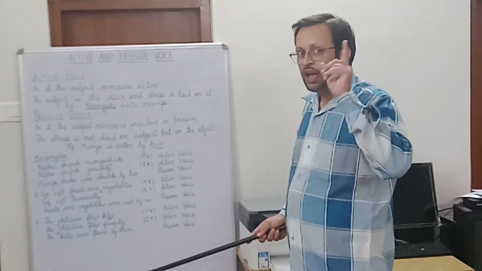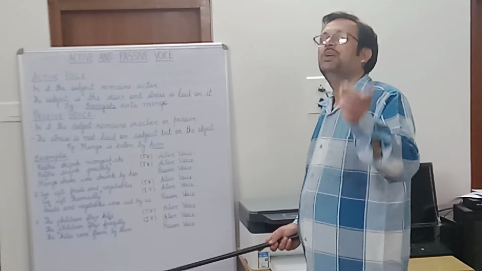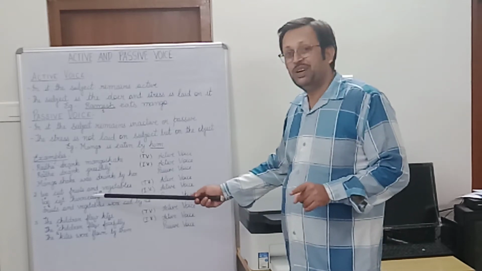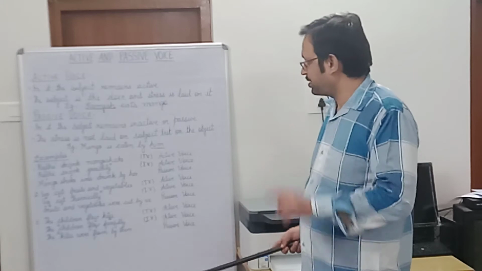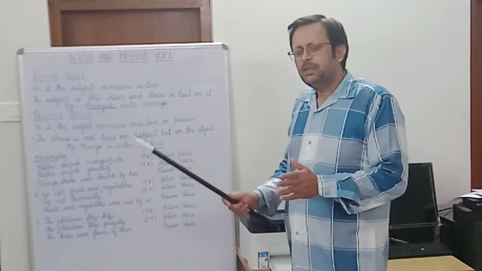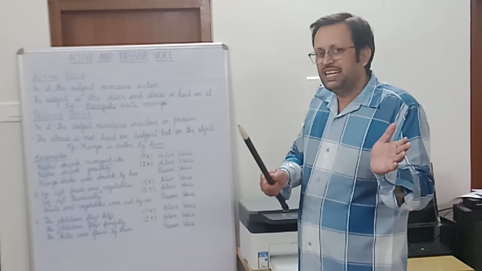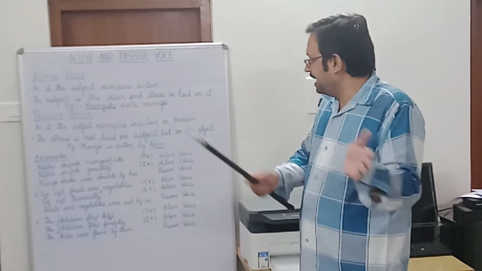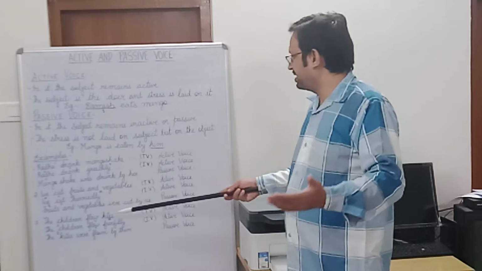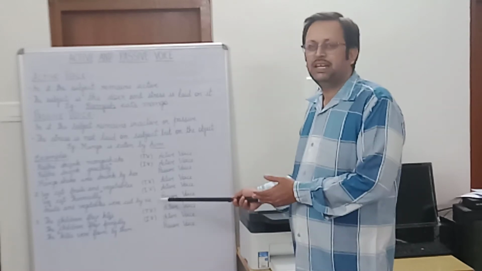Remember what I have told you. Only and only an active voice sentence having a transitive verb can be converted into passive voice, and an active voice sentence having an intransitive verb cannot be converted into passive voice. So here the passive voice sentence, I told you in the beginning, what happens in the passive? The subject and the object interchange their positions. So here what has happened? The fruits and vegetables come at the start of the sentence, and we has been converted into us and is coming at the end of the sentence.